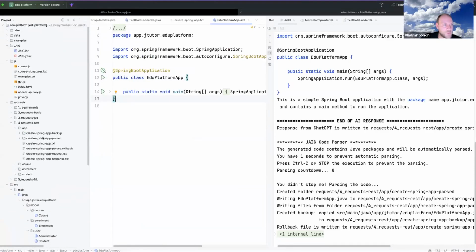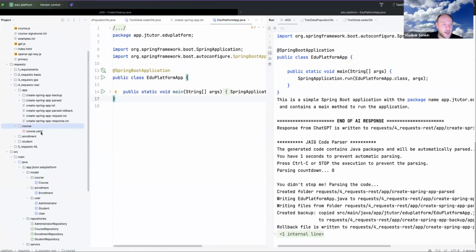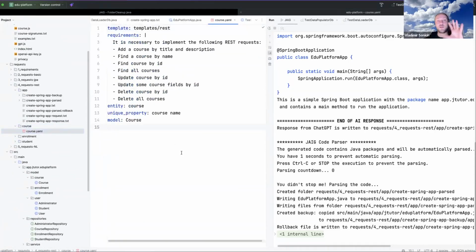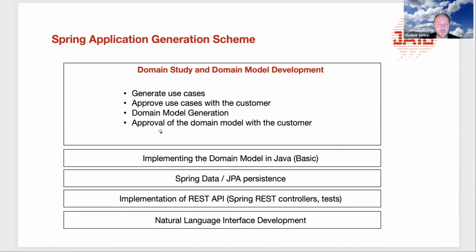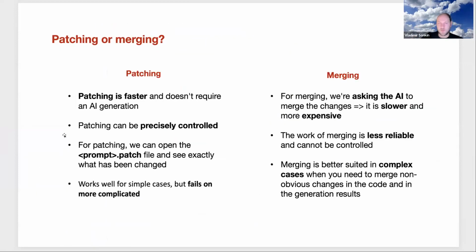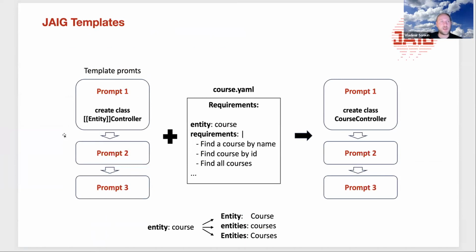And the next thing to do, I will use this YAML. So this is another very powerful feature of JAIG, and I will explain how it behaves. One moment, I need to find it. Okay, JAIG templates. What are JAIG templates?